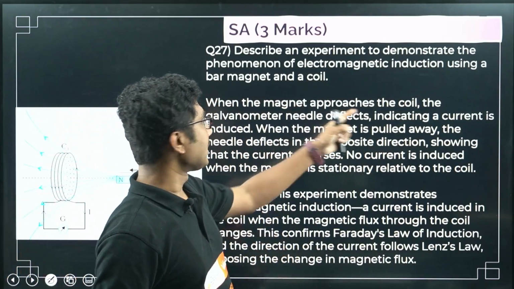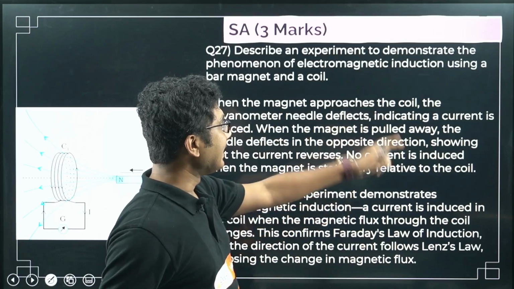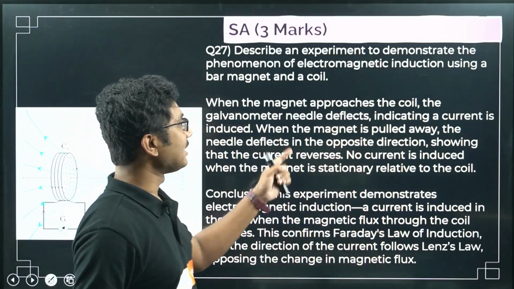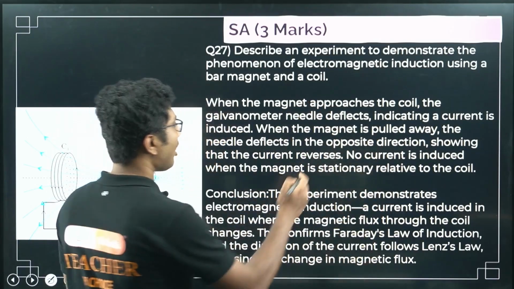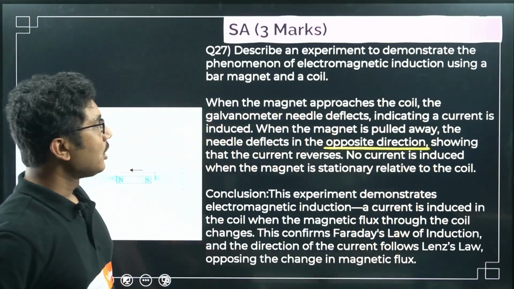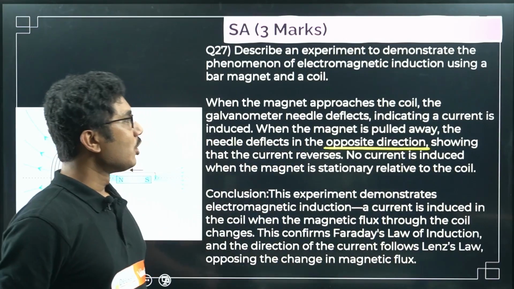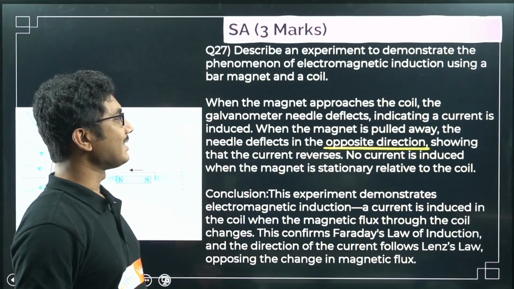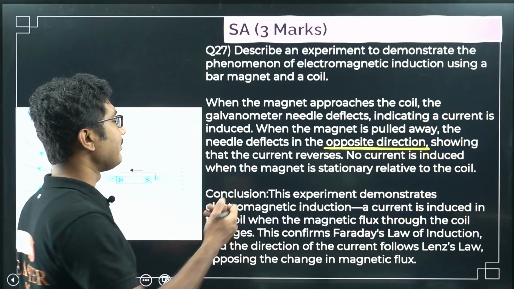When the magnet approaches the coil, the galvanometer needle deflects, indicating a current is induced. When the magnet is pulled away, the needle deflects in the opposite direction. This is a very, very important line, showing that the current reverses. No current is induced when the magnet is stationary relative to the coil. This is also very, very important.